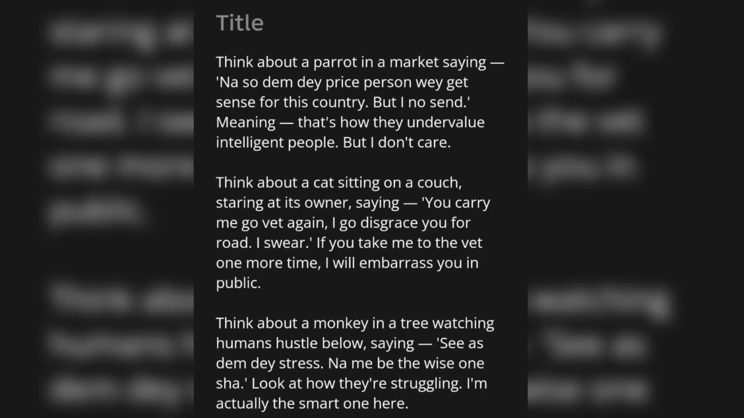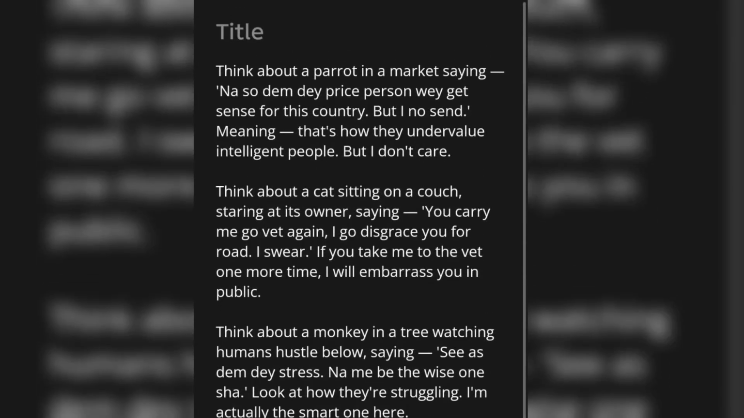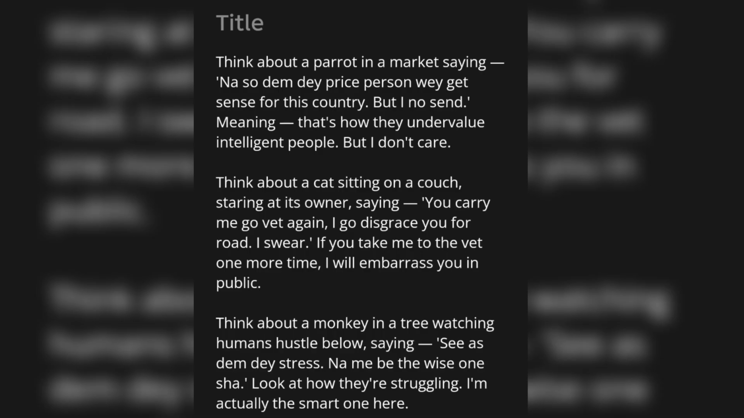First thing we want to do is start from our idea. Like I said before, we are going to have our idea already laid down. So I have 4 examples here, and we are going to be making use of the first. So let's look at the first. The first says, think about a parrot in a market saying, "Na so dem dey price person wey get sense for this country, but I no send."